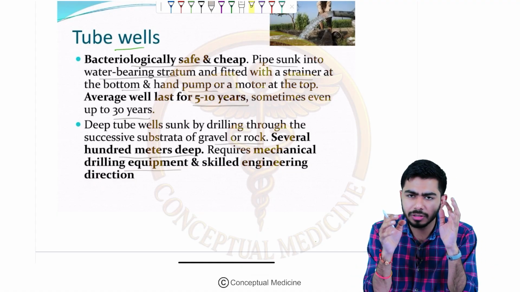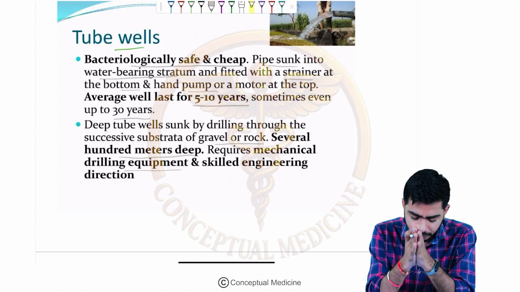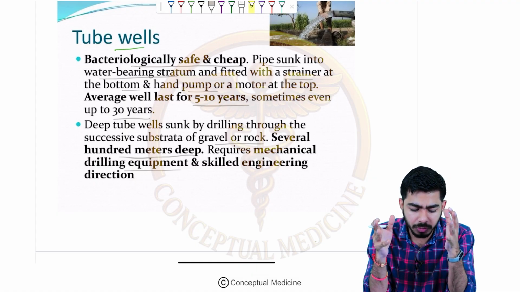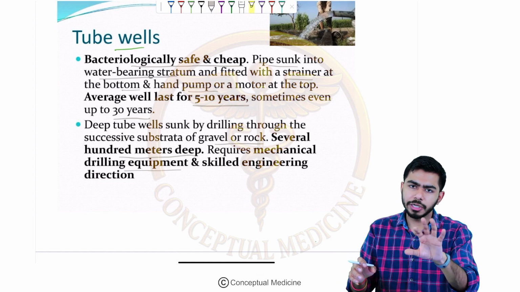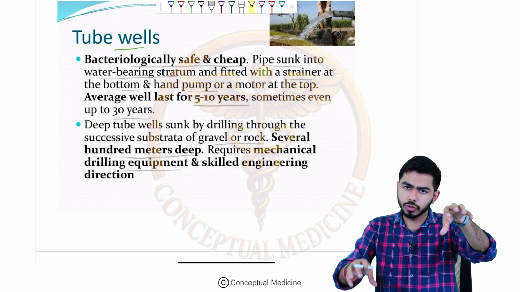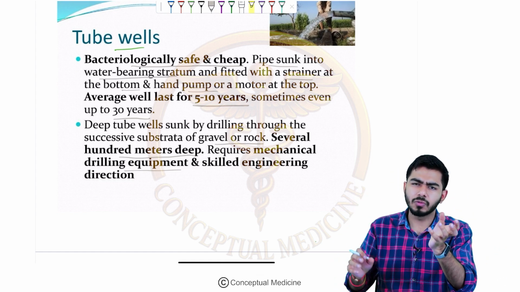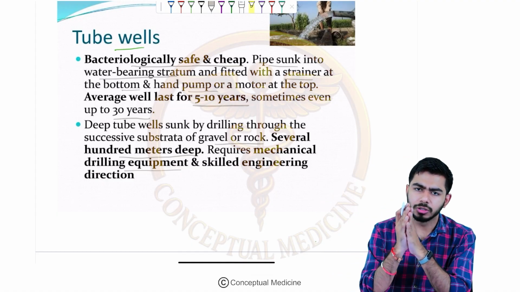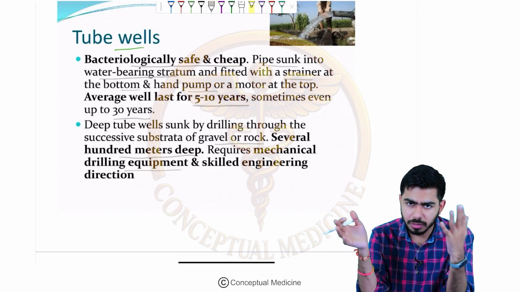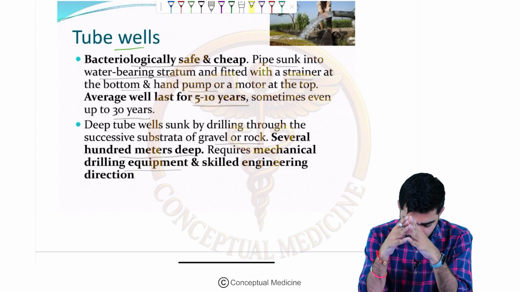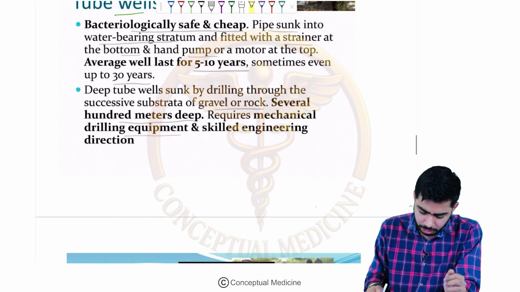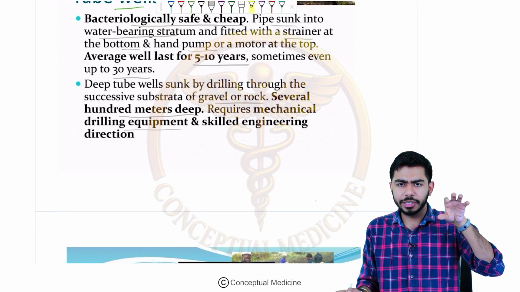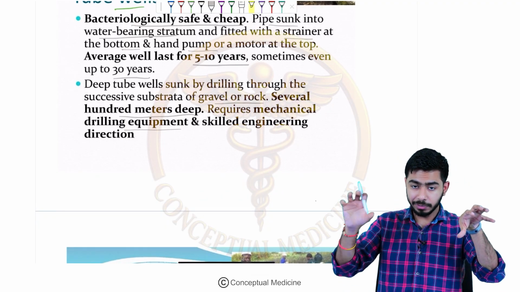So once we have talked about the dug well and the tube well, right? One more thing, in the tube well itself we are talking about two categories. One could be the shallow tube well and one could be the deeper tube well. I already explained to you the criteria of the shallow and the deeper tube well. Shallow might have some contaminated water, deep could have purer water as compared to the shallow one. So all of these points we have actually talked about. One more point I would like to mention is that tube wells can have the category of shallow well and the deeper well, right?